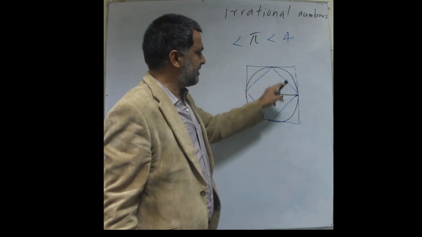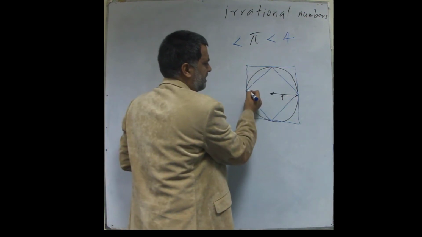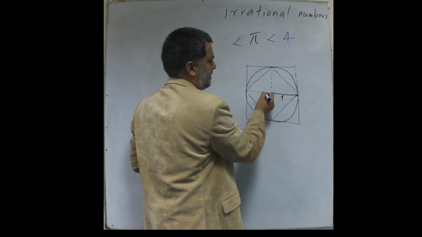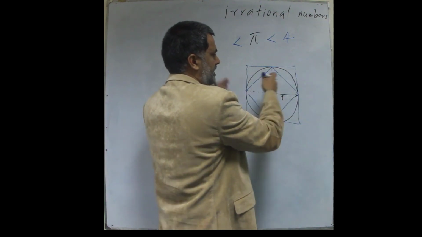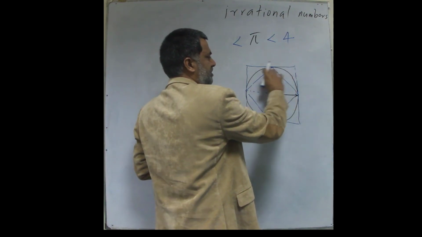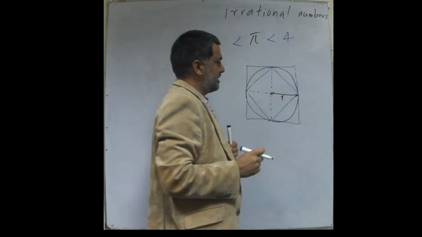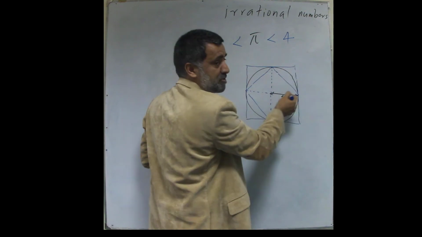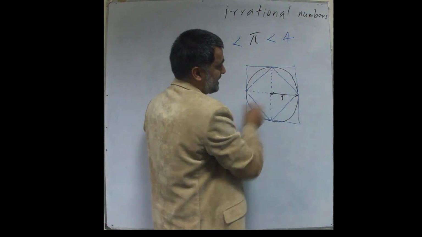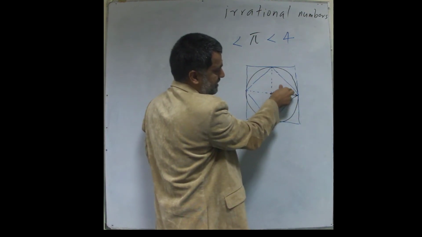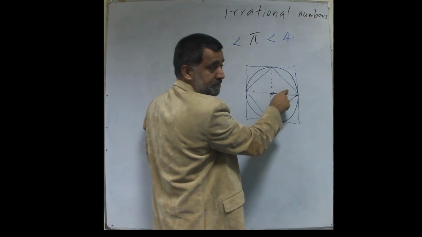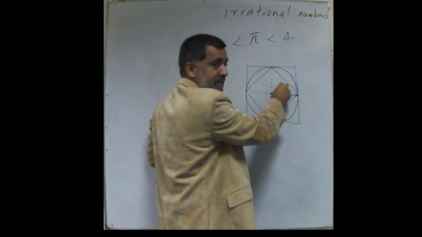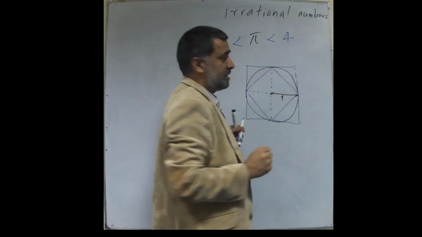And if you look at this, if I complete this, you see that the larger square is effectively broken into 4 smaller squares. And this line is the diagonal of that smaller square. So this area below this diagonal is basically half of that.